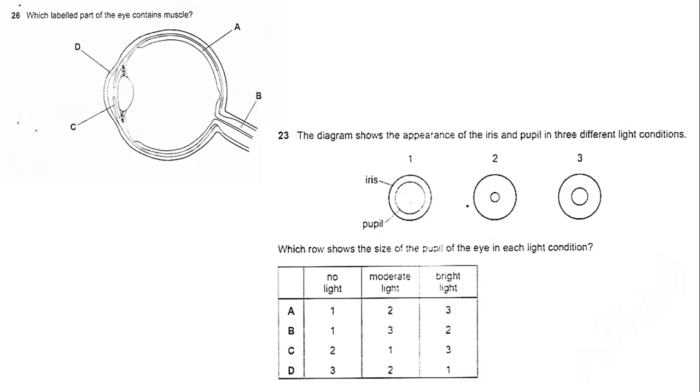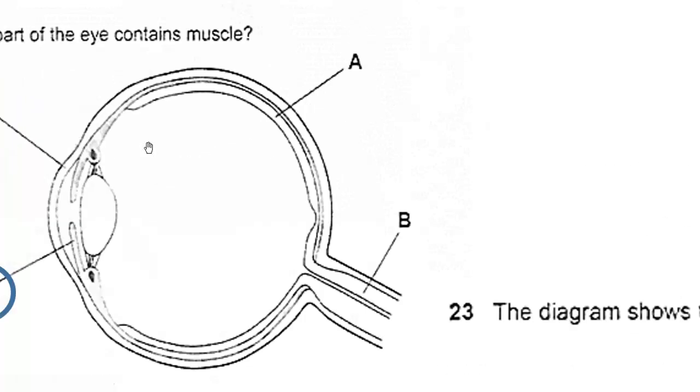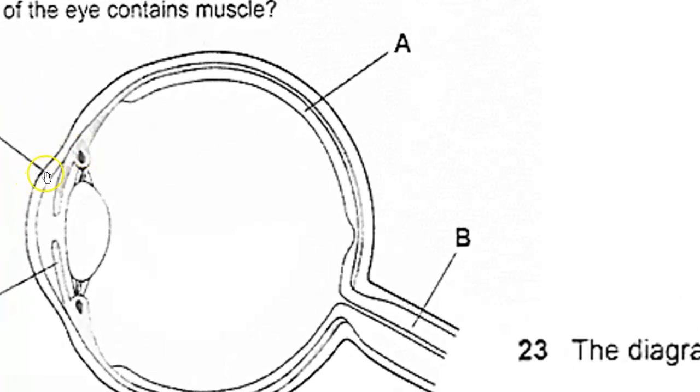Okay, let's answer some questions. Which labeled part of the eye contains muscles? The one that contains muscles is the iris. Remember, which label is the iris? Yes, it is C. What about D? It is the cornea. Why can't I say conjunctiva? Because if you take a deeper look here, you will see that the arrow is pointing, or the line is pointing here, not on the outer area. Actually, this must be the cornea.